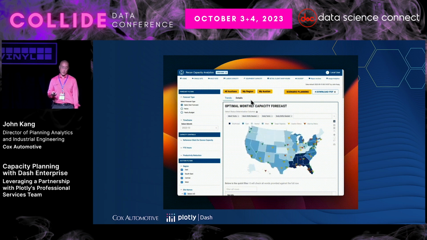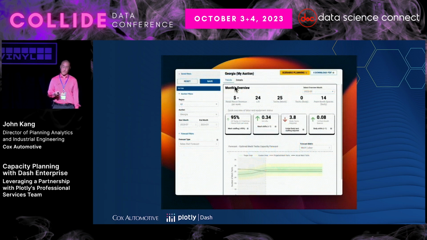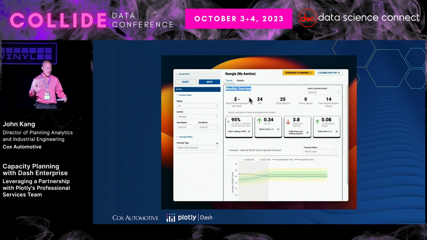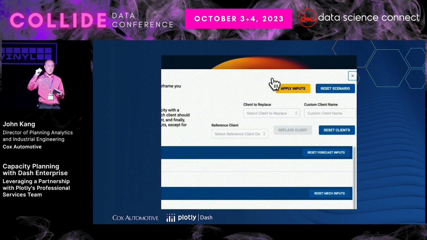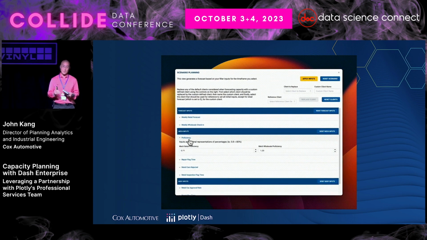The next slide I'm going to show is our single site application, and this is the last of the two main pages in our application. This is built for two main purposes. One is for a site's users and leaders, from the general manager on down, to be able to really see that capacity over time at their site.